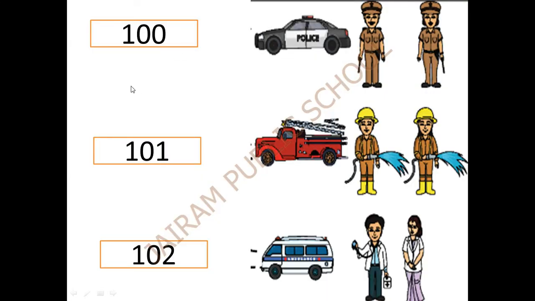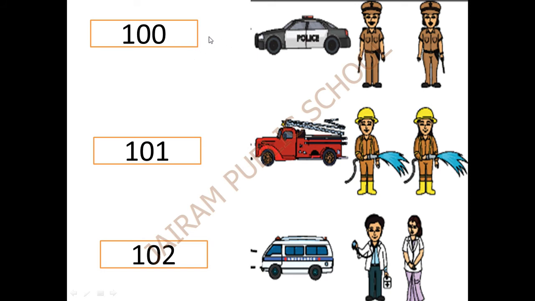Next, when we want help from our community helpers, how do we call? We will go and call them. So, instead of going in person and calling them, we have to call over the phone. Every community helper will have a separate number, a common number for everybody. For policeman, who is he? He is a policeman and policewoman. If we want to call the policeman and policewoman, we have to dial the number 100.